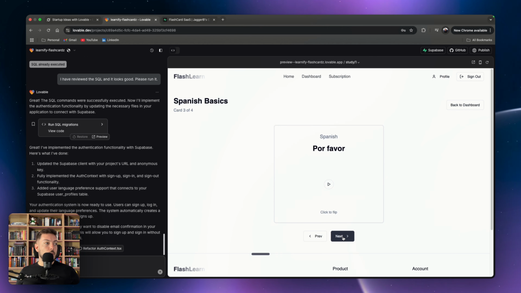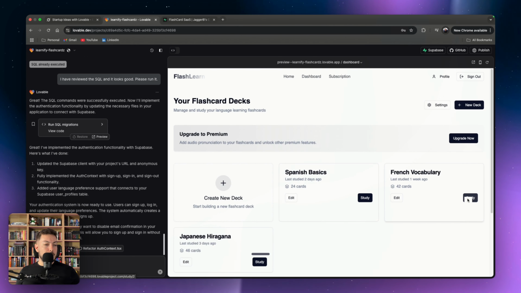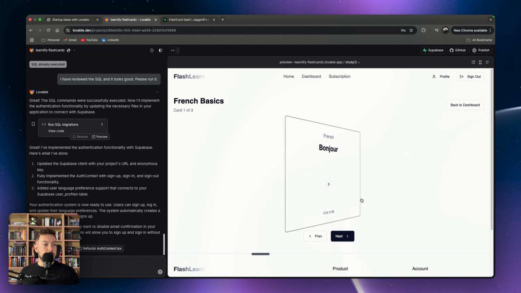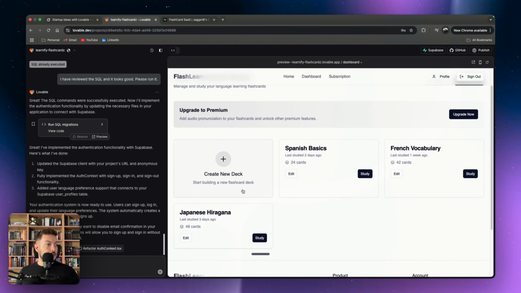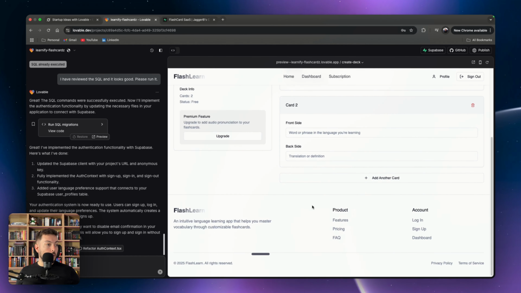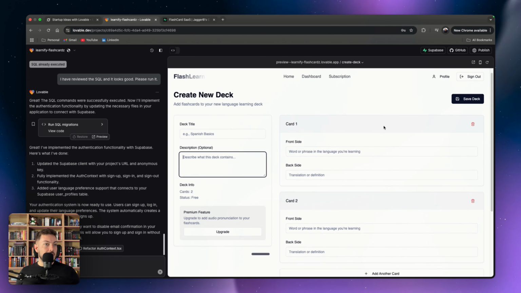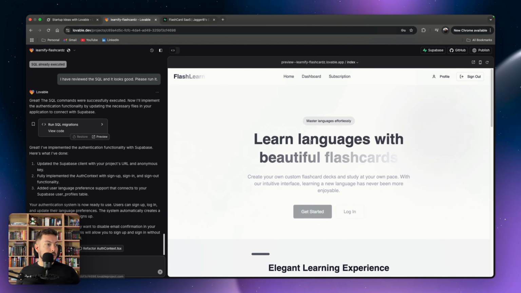And we come back to hola. Right, so we've got 4. We've got cards 3 or 4 there. Back to dashboard. And maybe we'll only get 3 cards from the French one here as well. Oh, bonjour. Merci. Okay. Let me stop embarrassing myself. Okay, so we've got 3 sets over there. We can create a new deck. We can actually add in all of our cards. So you can actually create your own deck. So it's like a study deck type of thing, which is not really what we want. Okay, so come back to home.